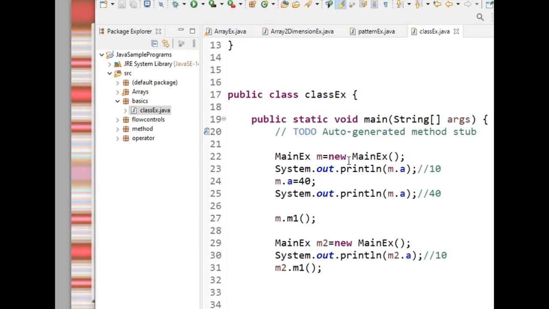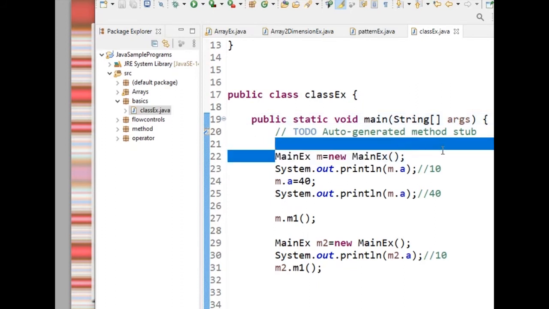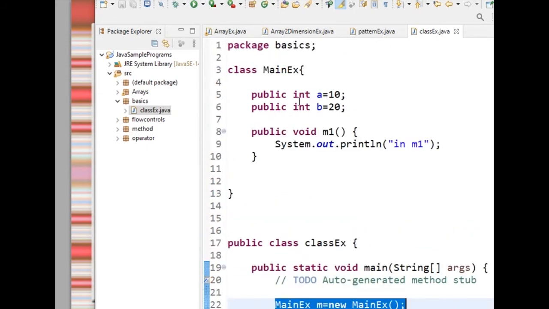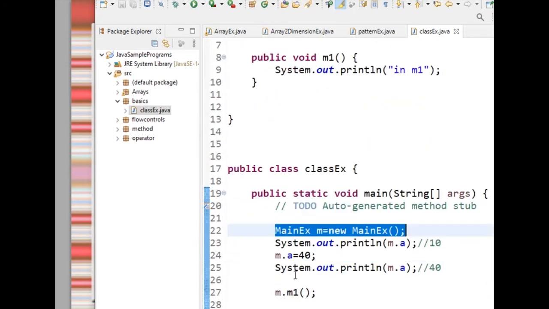As I told you, our execution starts from the main method. So the cursor will come here. Now what will this line do? It will create an object for this MainEX. System.out.println of m.a. We have to call the instance variables with the reference name.